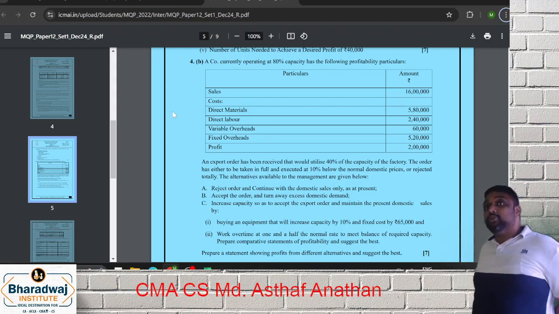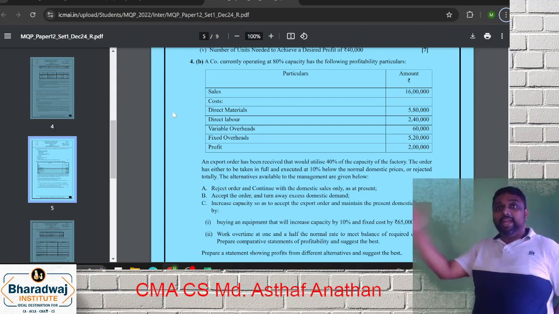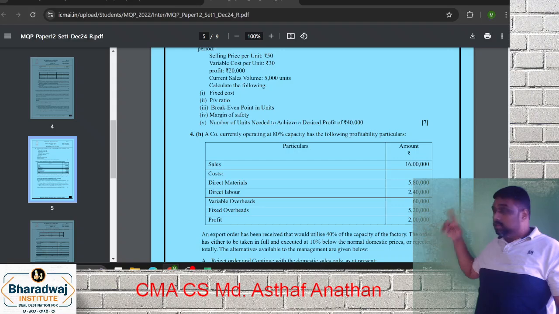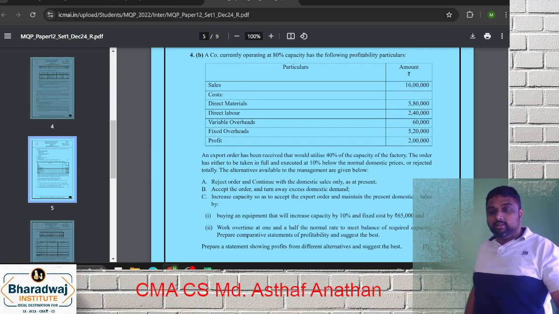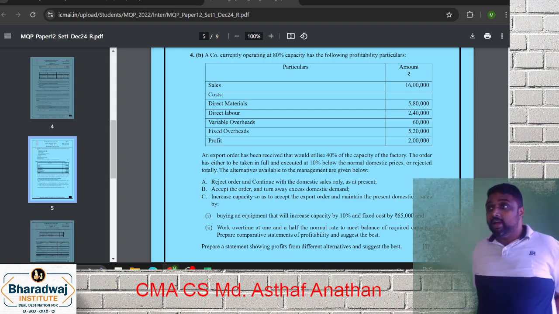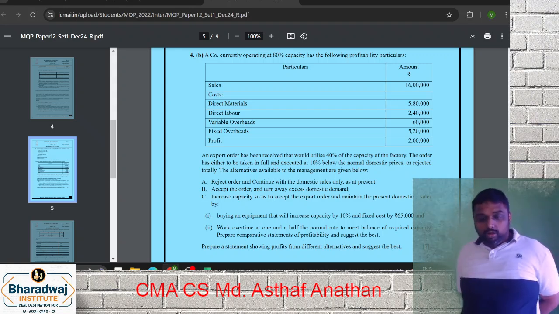So what type of question is this? We discussed different types. We discussed the equation model, that is what we did now. In the second question, we did a reverse calculation. Now this is a statement of profitability. You have to practice this. So how will we go about it?